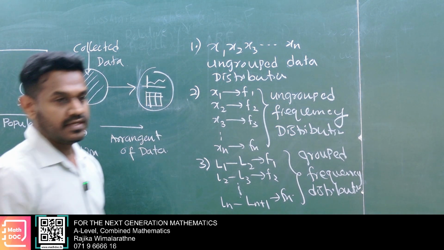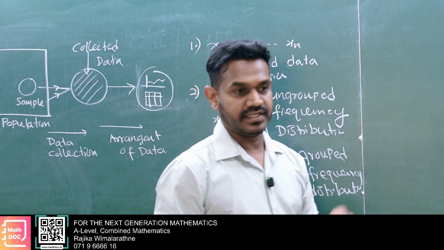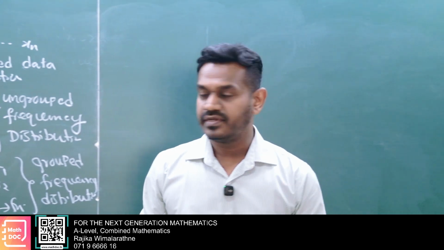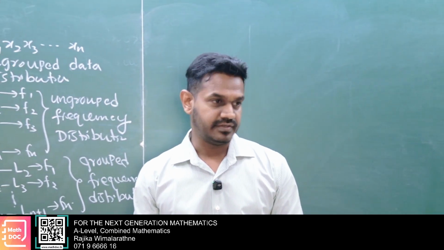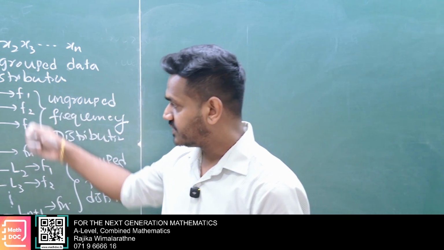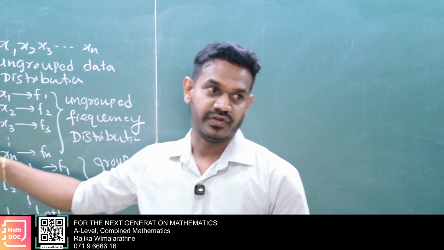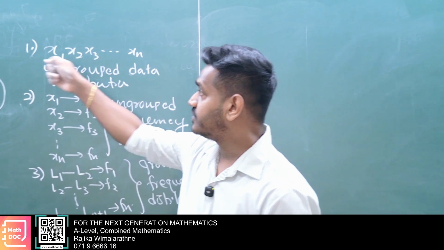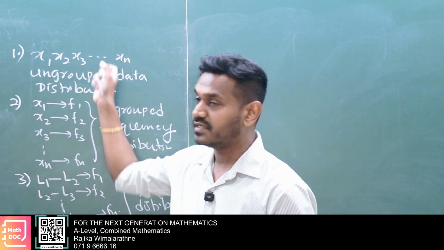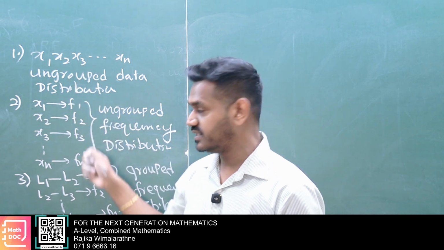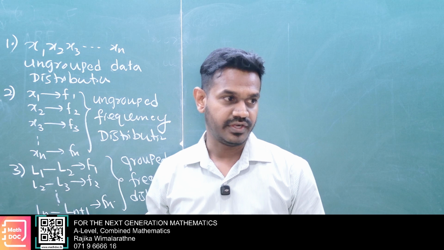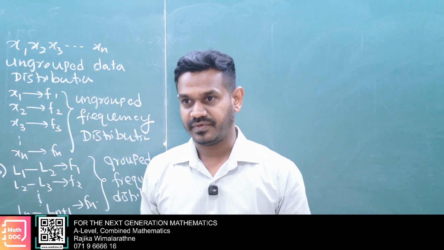Okay, now let's move a little further. Now we have three different distribution types. So now we're going to calculate mean, median, mode first. It is very simple. For this one, take the highest frequency element as the mode. For this one, identify the highest frequency element. Here also you can easily identify the mode. For these two cases, it's really easy to find the mode, no? Mode means the highest frequency element.